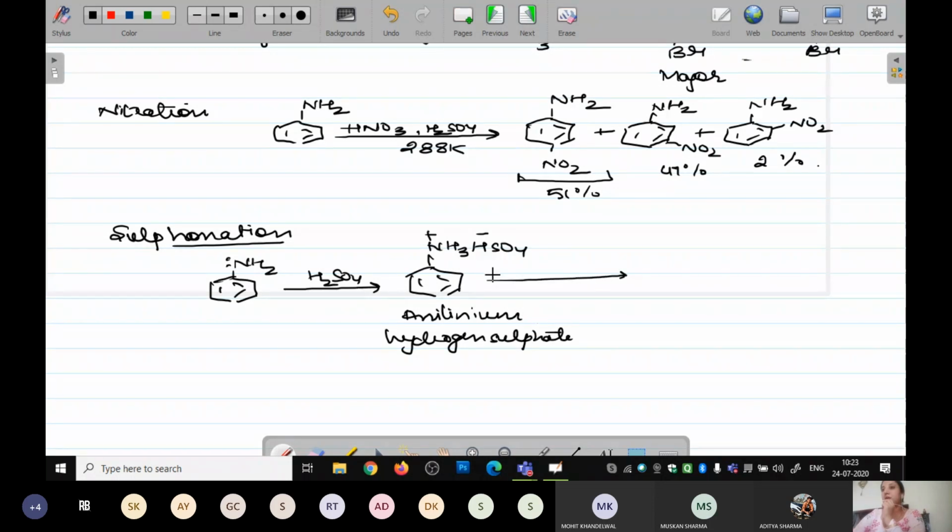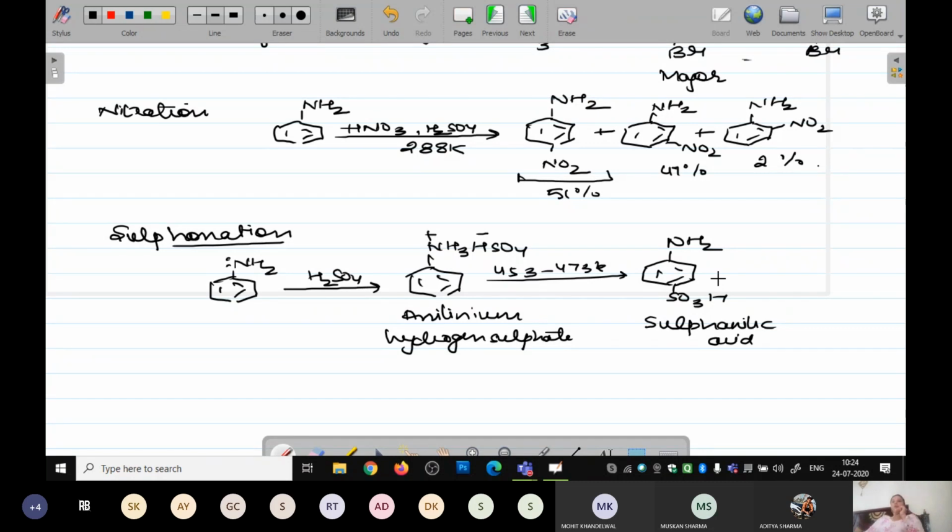When you are going to heat it at a temperature of 453 to 473 Kelvin, it is going to give you the para position SO3H. This is your sulfanilic acid. Now this sulfanilic acid, when it is formed, can change into a zwitterion.